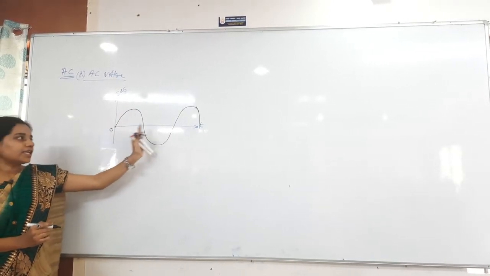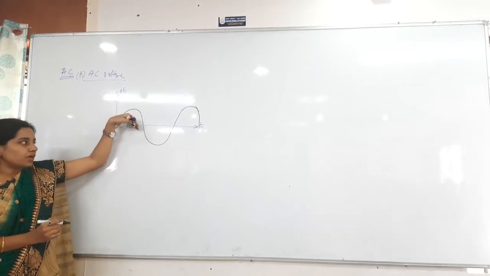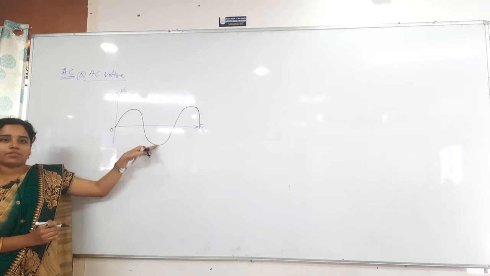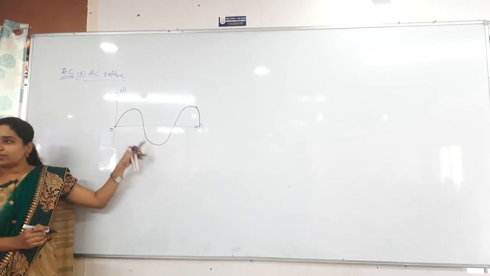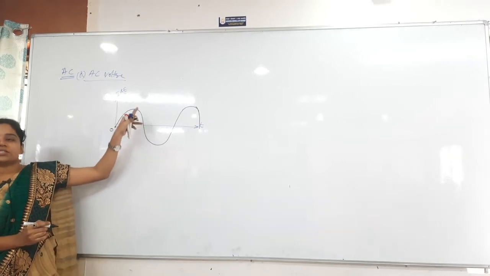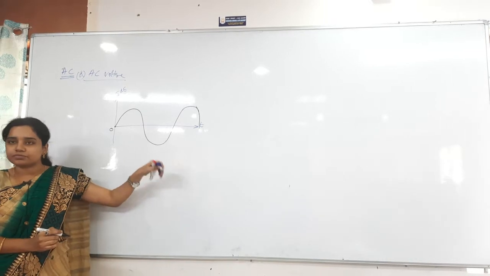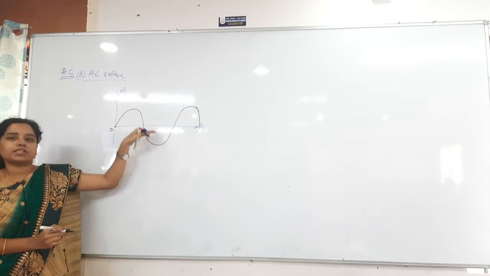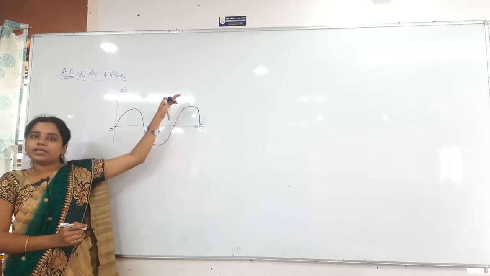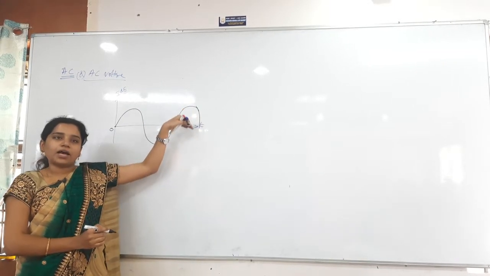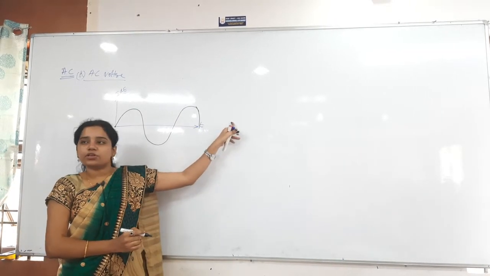After that, as time passes, it decreases again, and keeps on decreasing until it reaches the maximum value in the negative direction. It is changing its direction: initially it was positive and now it is coming to negative. Then it reaches the maximum, comes to 0 again, increases, becomes maximum, comes back to 0, goes to the negative maximum, and then goes to 0 again.